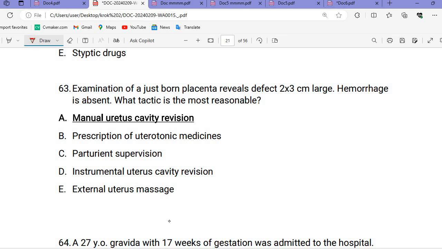This is the same question that we did yesterday when we were discussing the manual removal of the placenta. In this question again, this is the short question, that was the long question. This is the difference. Examination of the just-born placenta reveals a defect 2 to 3 centimeters large. Hemorrhage is absent. There is no bleeding. What tactic is the most reasonable?